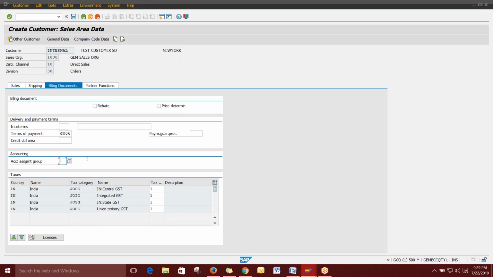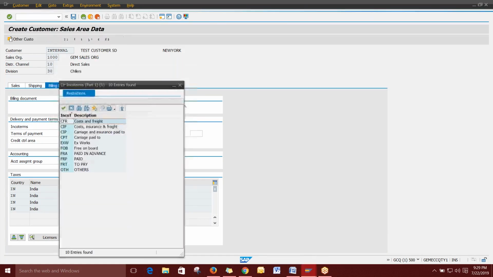Now, the Incoterms. What does that mean? Incoterms is very simple, you can directly see it here. If you're doing any export or import, what will be the Incoterms? That means what will be the method of moving: whether you will be taking care of cost and freight, or the customer should take care of cost and freight.